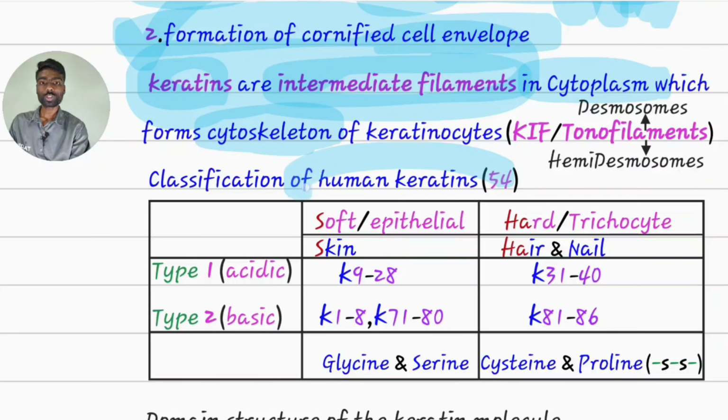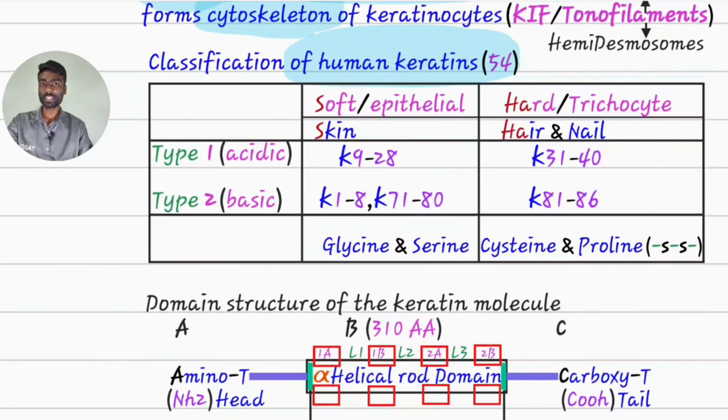There are a total of 54 human keratins, classified based on pI, that is based on pH, into type 1 acidic and type 2 basic, and based on amino acid composition and consistency.